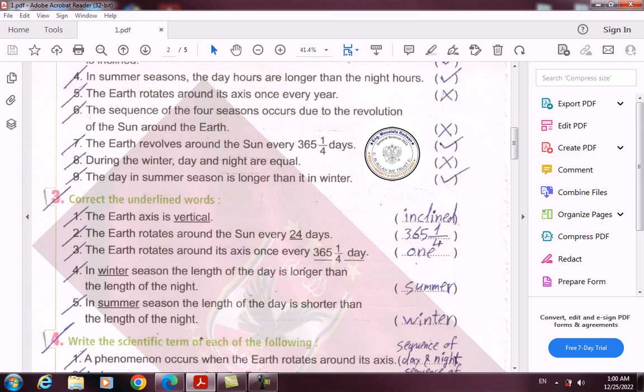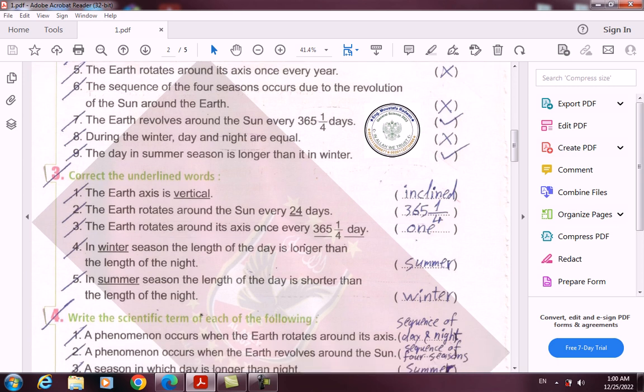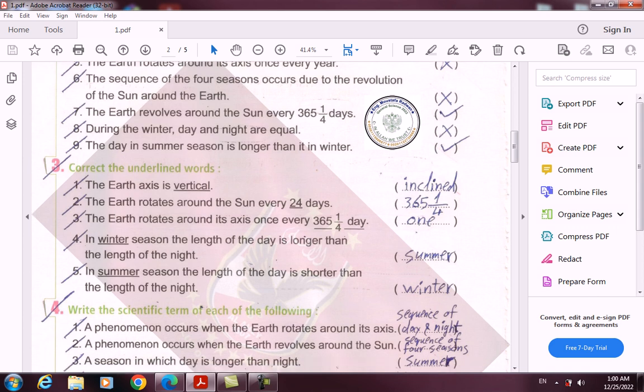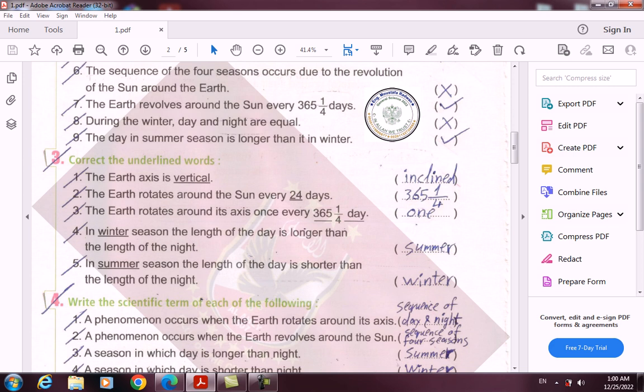4. In summer seasons, the day hours are longer than the night hours. It's correct. 5. The earth rotates around its axis once every year. Wrong. 6. The sequence of the 4 seasons occurs due to the revolution of the earth around the earth. This is also wrong.